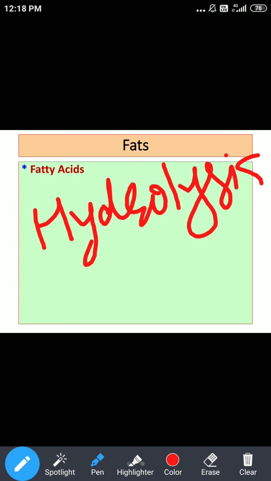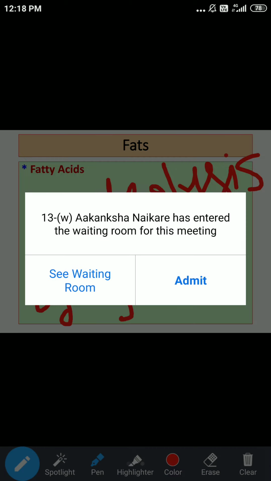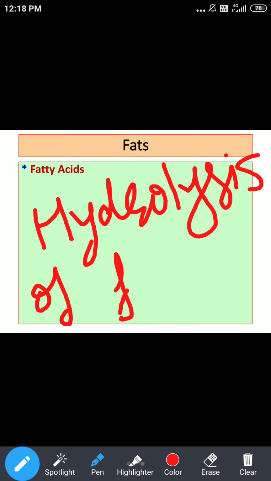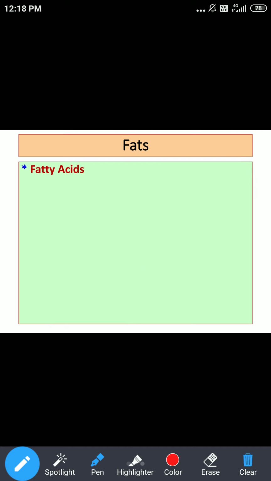if we hydrolyze, that is, break down fats, what will it do? Hydrolysis of fats produces fatty acids. One of the products will definitely always be fatty acids.